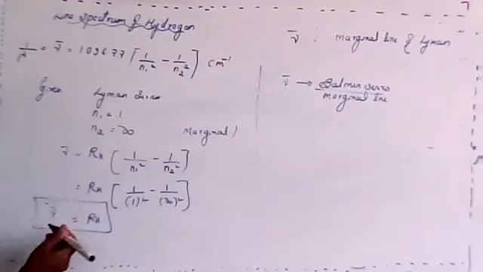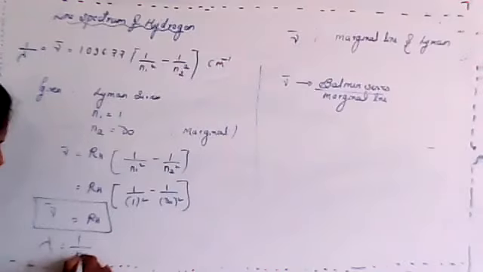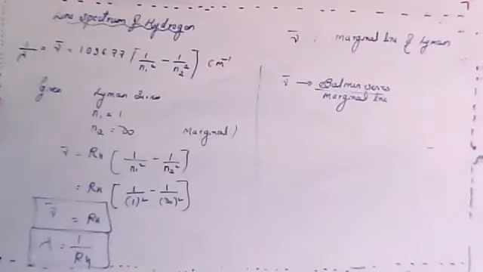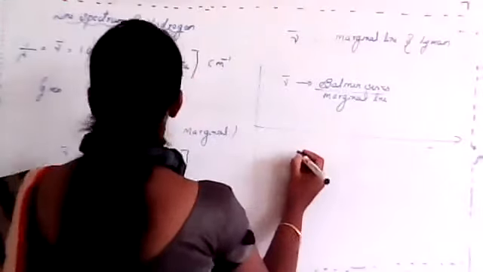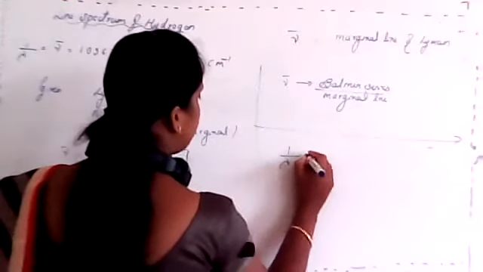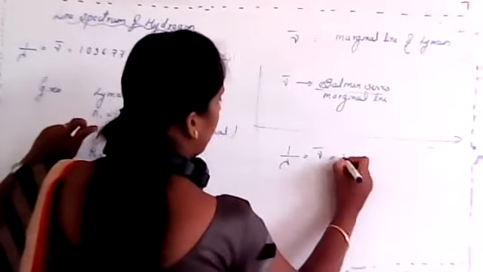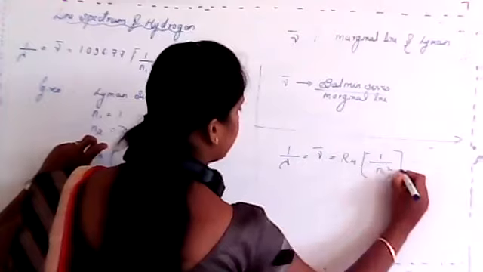Clear? So now, what is the value for lambda here? What is the value of lambda? 1 divided by RH. Clear? For any limiting line, the formula will be 1 by lambda, nu bar equals to RH into 1 by n1 square itself.